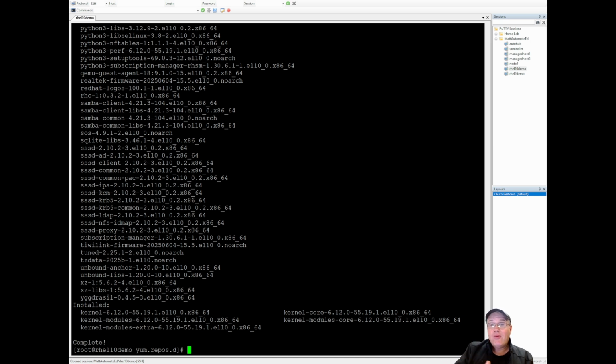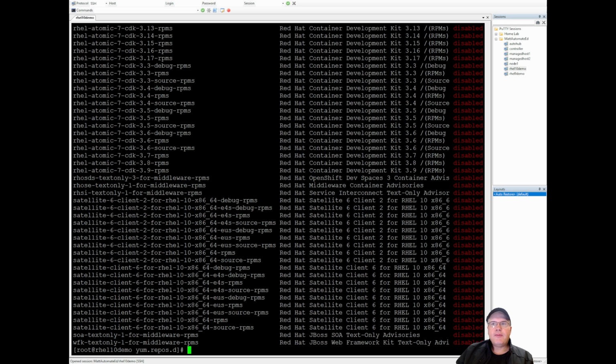Next, let's install Ansible. But before we do that, we need to make sure that the repos are all set up for Ansible. Repo list all. Okay. Now let's do subscription-manager repos --list, grep, and we're going to do ansible, and then grep msi. 2.5 in terms of Ansible Automation Platform is the newest.